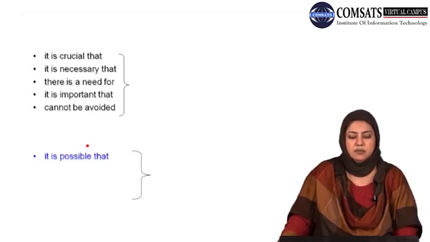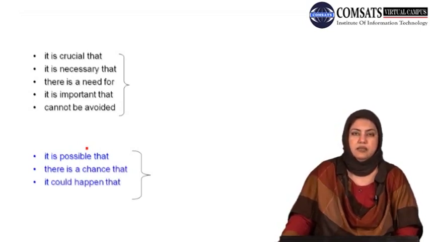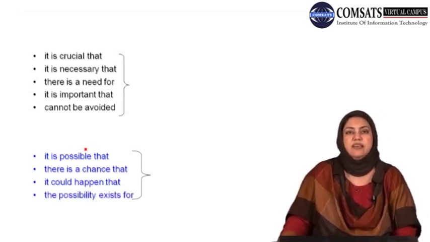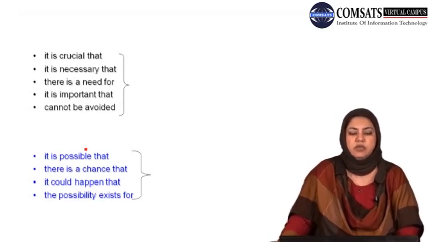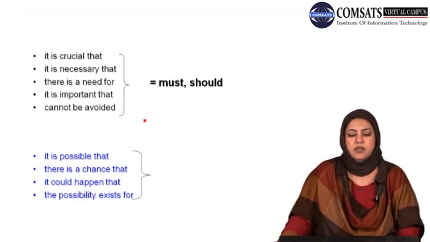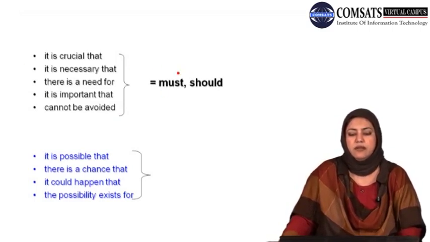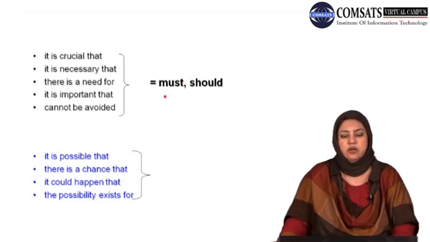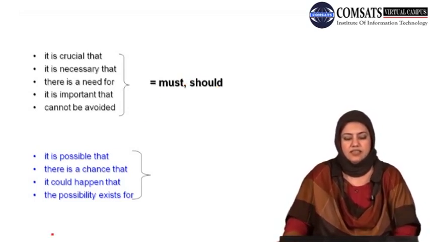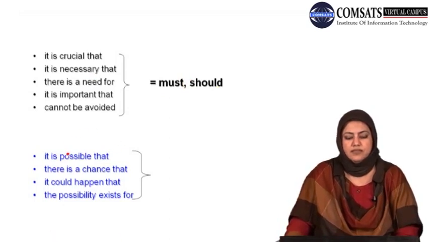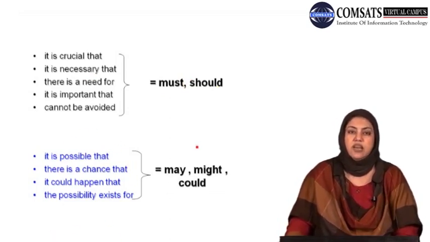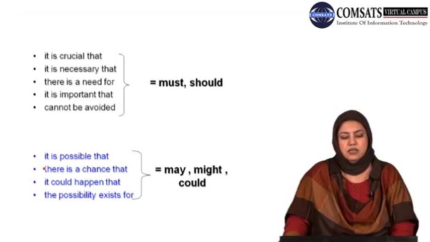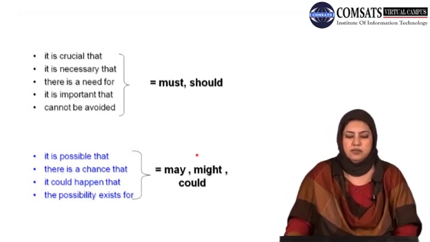It is possible that, अब इस set में देखिए, there is a chance that, it could happen that, and the possibility exists for. Have you been able to guess single words that you could use in replacement for each of these sets? Okay. In the first case, you can have must or you can have should, according to the context in which you are using it. In the case of the second set of phrases, you can have three options. You can have may, might, could, you can also have can. In different contexts, each of these can be replaced with any of these.